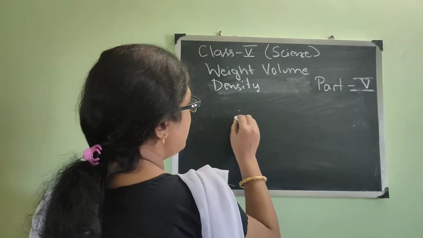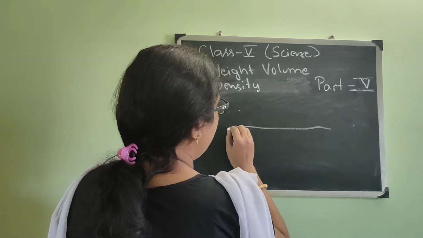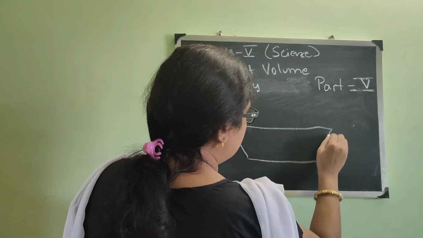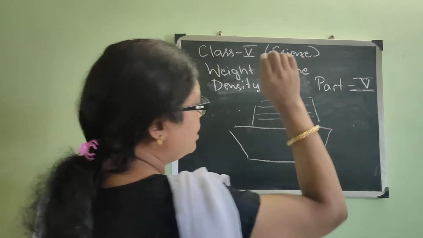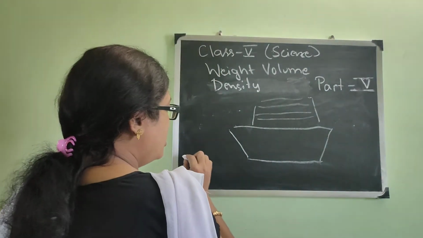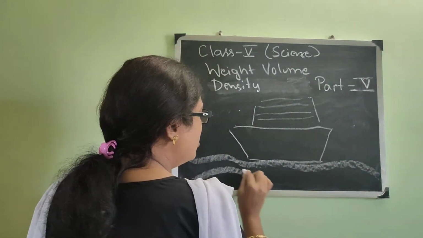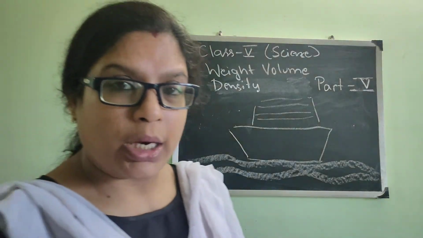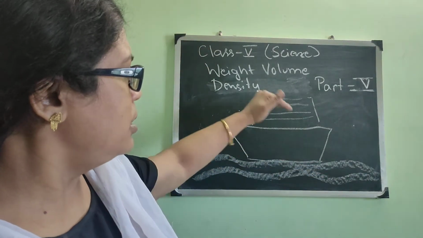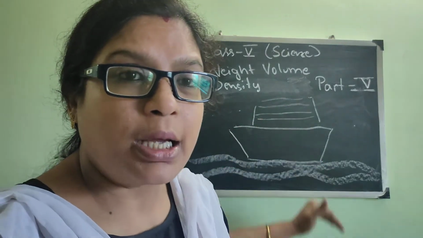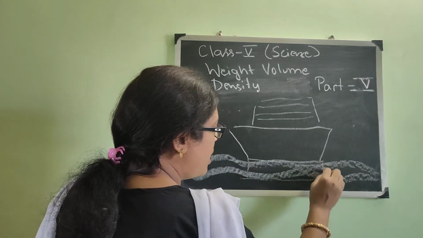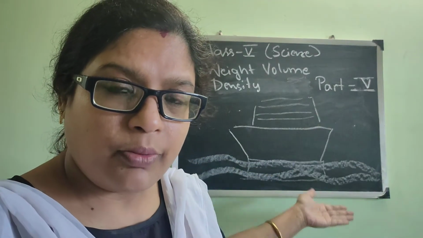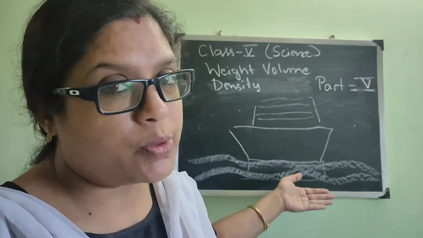When we see a ship floating on the sea, what do we see? It is a big one, with a huge body, and many people can be accommodated in the ship, and we find it very difficult to understand how it can float on the water. And when we see a ship, we can't see the entire part of the ship. A huge part of the ship is under the water, which we cannot see.